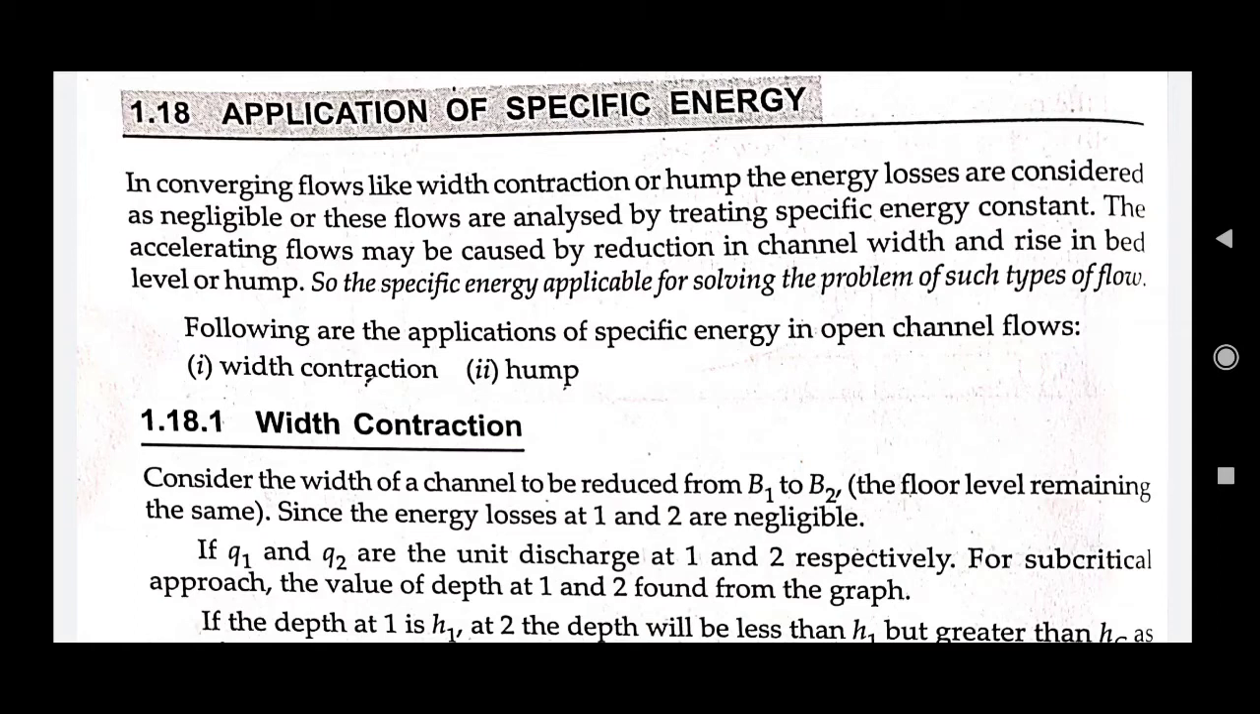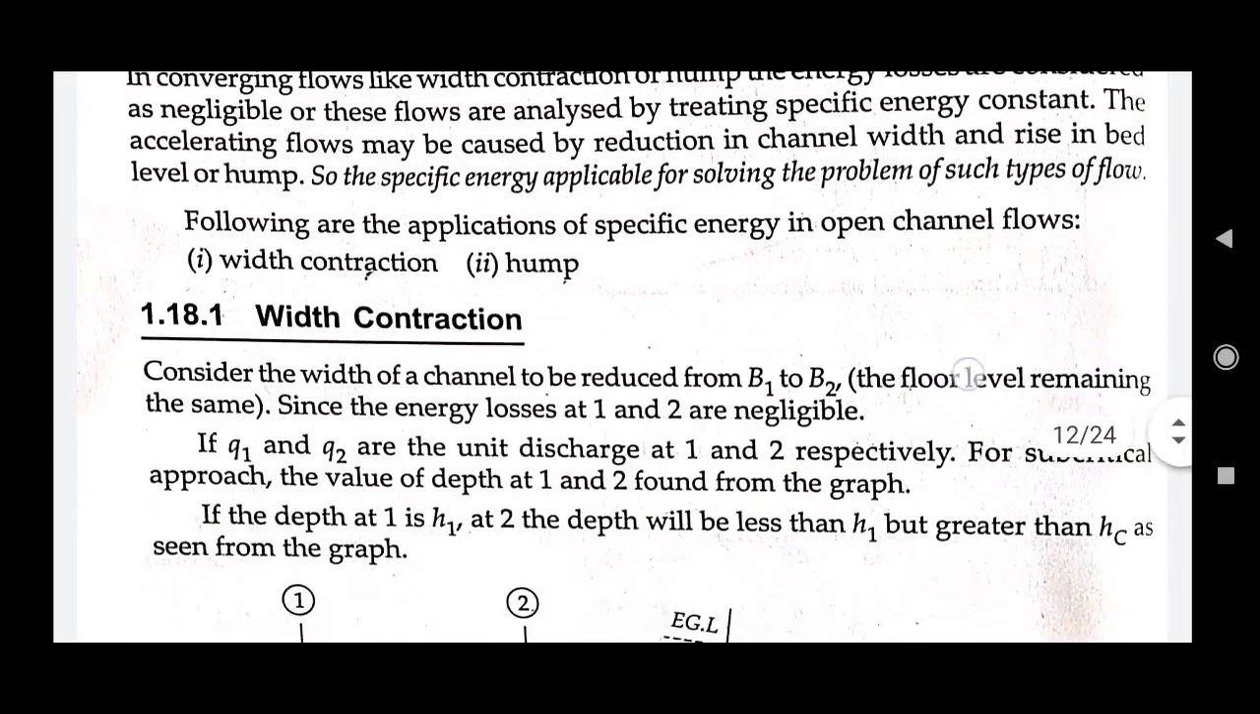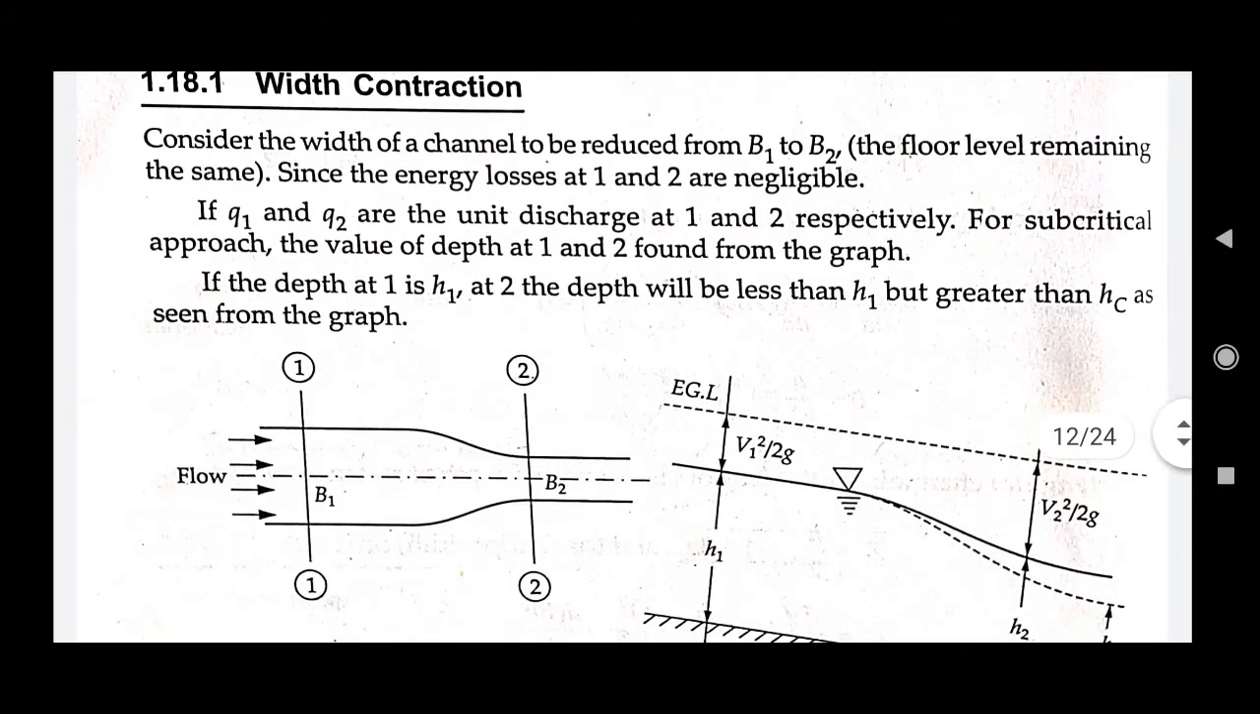And when the specific energy is kept constant, there can be two major conditions, as well as the critical flow condition. The first condition can be the subcritical condition, and the second condition will be the supercritical condition. Depending upon the type of flow, we have to see both these conditions for width contraction and for hump. So consider this figure that I have shown to you. The width at section 1 is b1, and it gradually reduces to b2 at section 2, right? Floor level remaining the same,